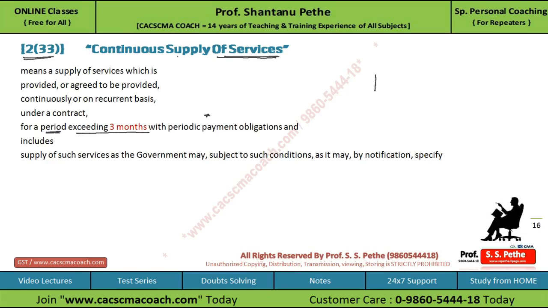So if the services are being supplied for 3 months or less than 3 months, then it cannot be treated as continuous supply of services. And on this particular point, they may ask a question in the exam. So if two persons enter into a contract for providing continuous services by one person to another, and this is for a period less than 3 months or let's say up to 3 months, then it won't be treated as continuous supply of services. So the period should be exceeding 3 months.